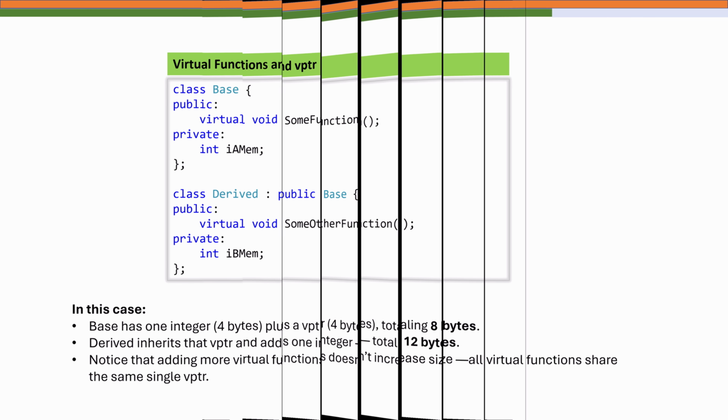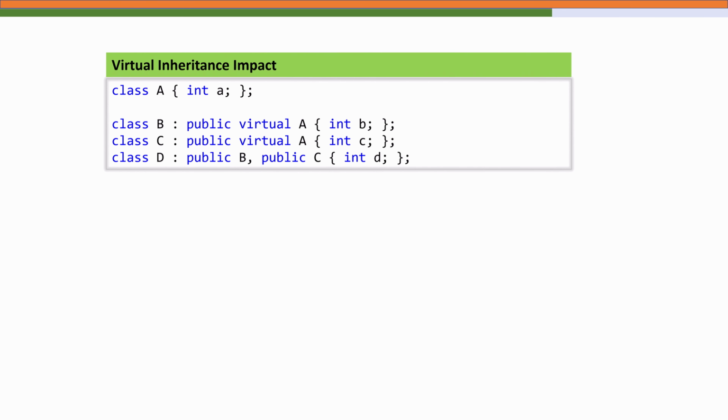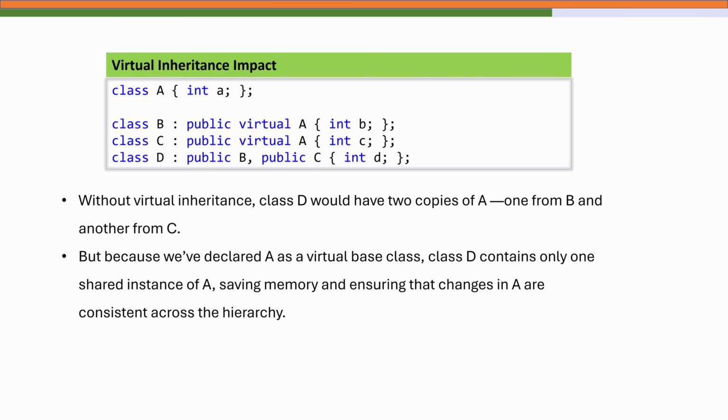Now let's consider virtual inheritance. When a base class is inherited virtually, C++ ensures that only one shared instance of that base class exists in the entire inheritance hierarchy. Let's see an example. Without virtual inheritance, class D would have two copies of A, one from B and another from class C. But because we have declared A as a virtual base class, class D only contains one shared instance of A. That saves memory and ensures that changes in A are consistent through the hierarchy of classes.